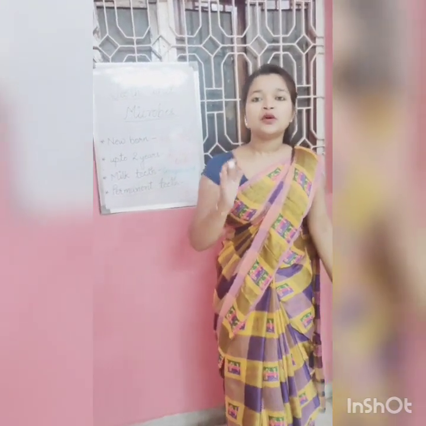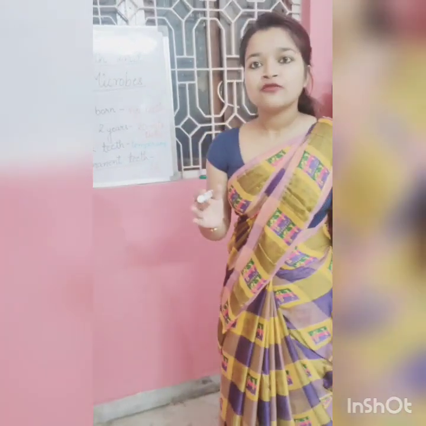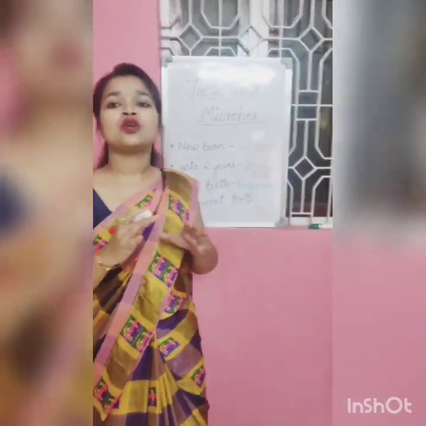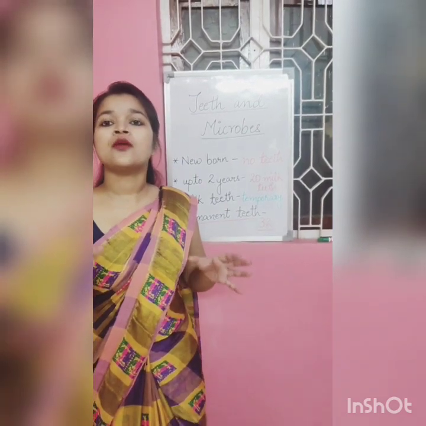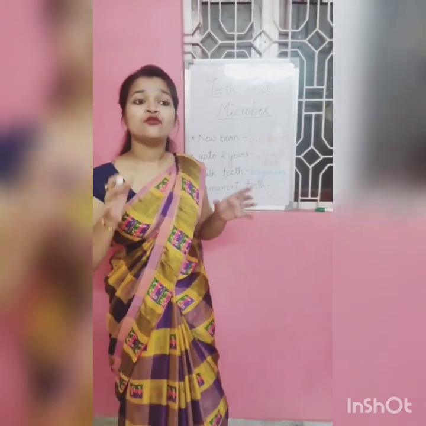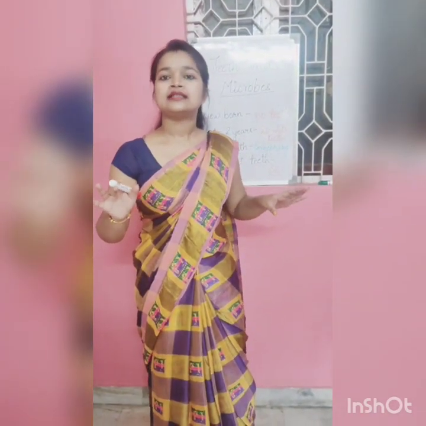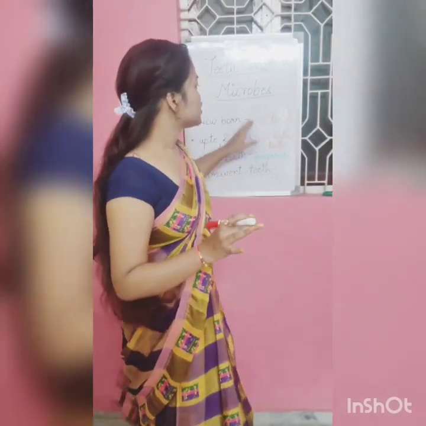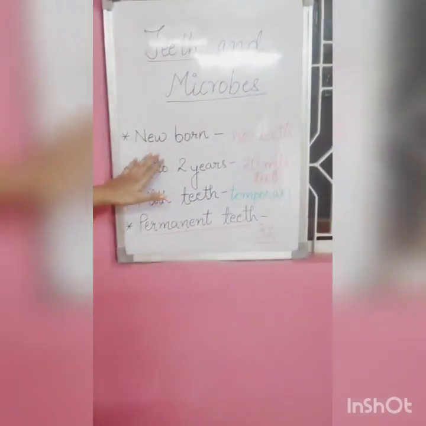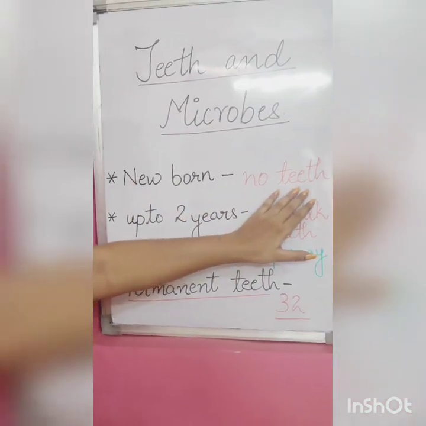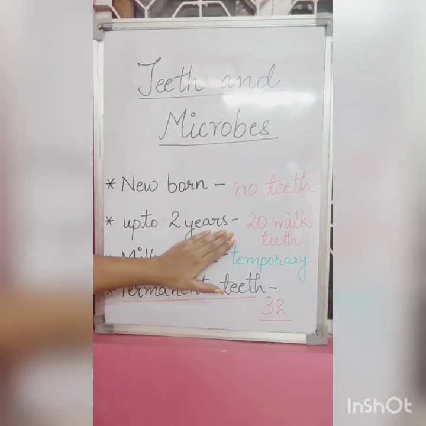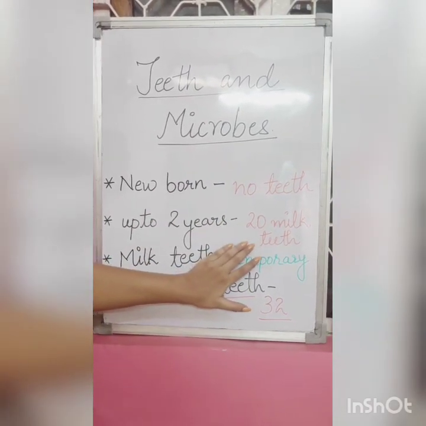The permanent set of teeth is with you through your lifetime if you take proper care of them. And once you lose a permanent tooth, you cannot get it back anyhow. Is that clear? So, a newborn baby has no teeth, and up to 2 years it has 20 milk teeth.